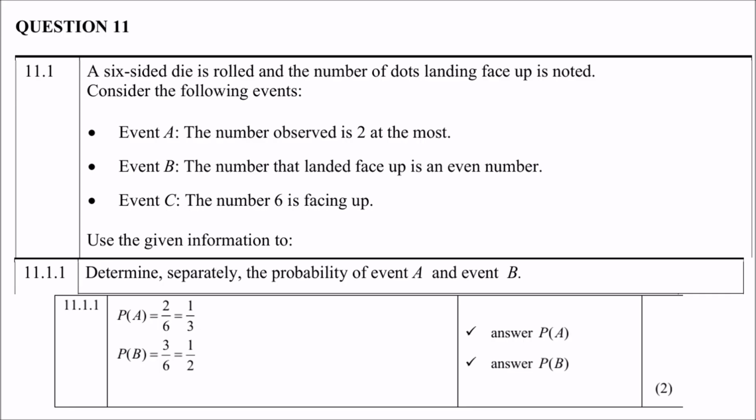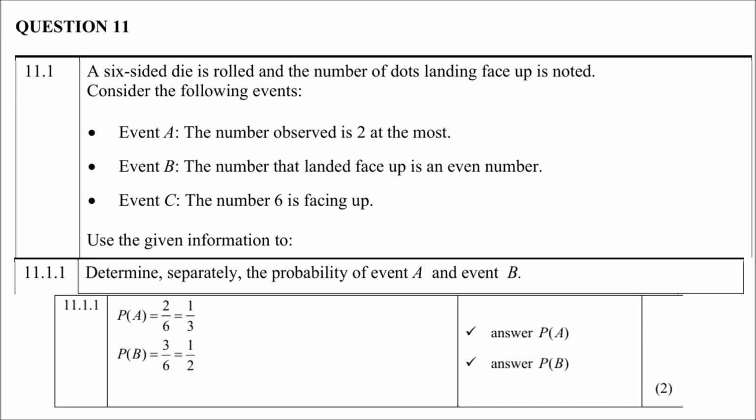Let's first start with the probability of A. Remember, the number observed is 2 at the most. So it will be 2 out of 6, which of course is 1/3. Event B, the number that lands face up is an even number. Remember, on any die, there's an equal amount of odd numbers and even numbers. Because there's 6 in total, it will be 3 out of 6, which of course is a half.